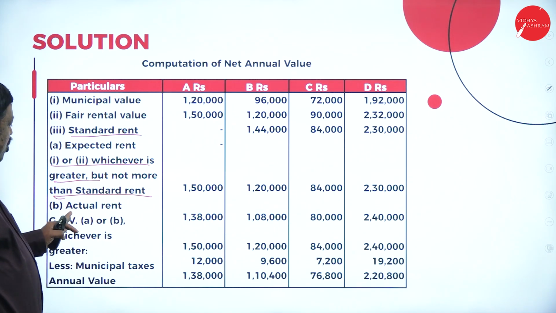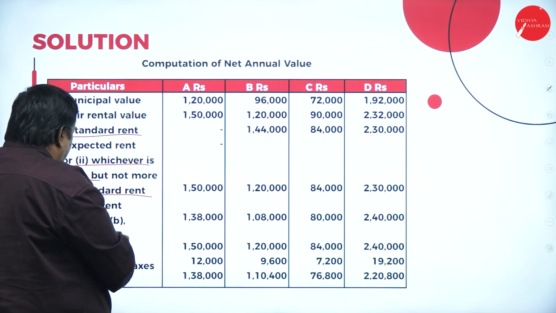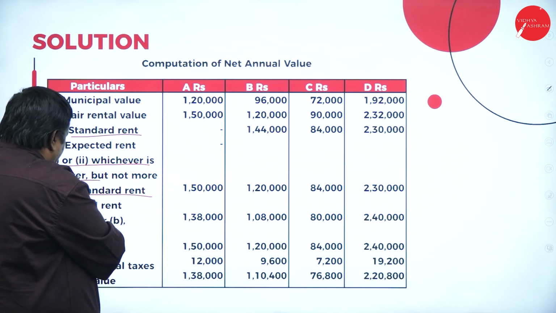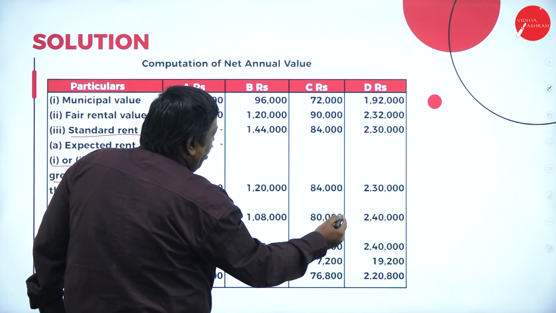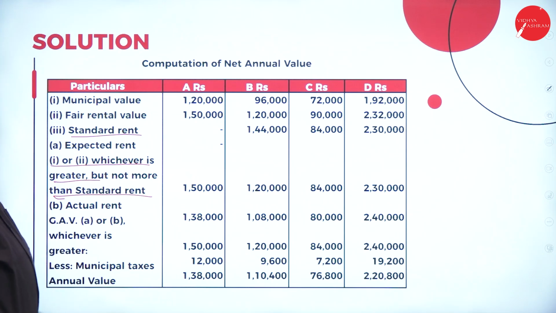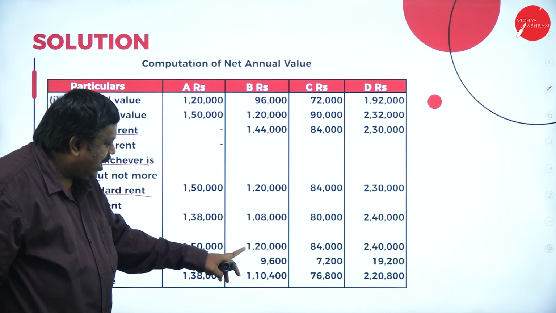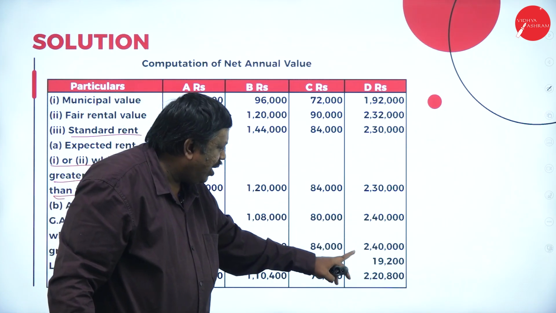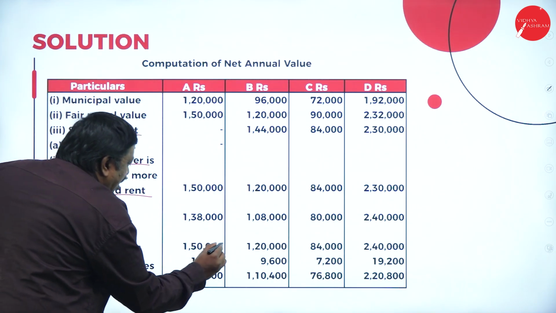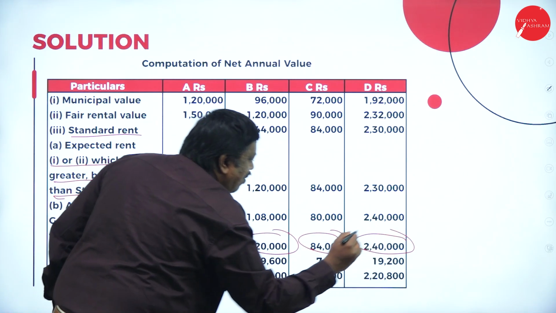Next one, actual rent is 1 lakh. Whatever they have given here, we have considered for the gross annual value for the actual rent. What we have here: 1,38,000, 1,08,000, 8,000 and 2,40,000. So now, whichever is greater. In these two, whichever is greater is 1,50,000. In these two, 1,20,000. And in these two, 84,000. In these two, 2,40,000. This is my gross annual value.